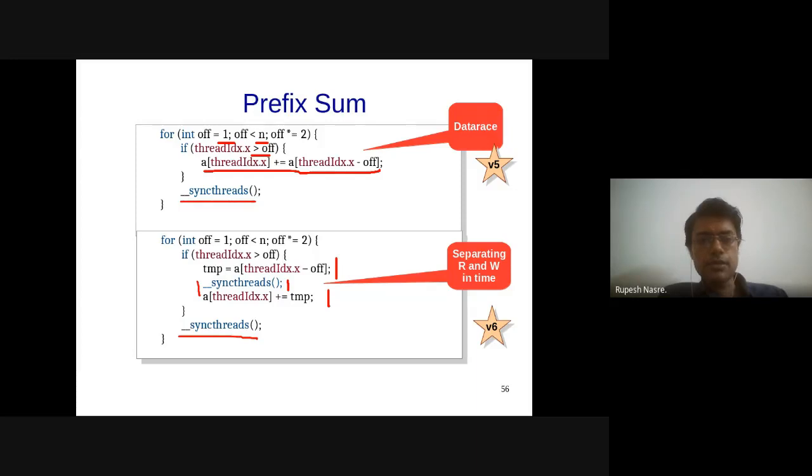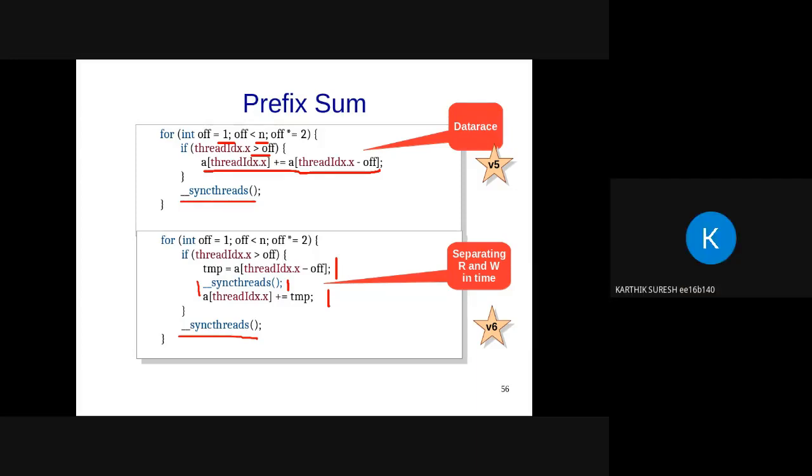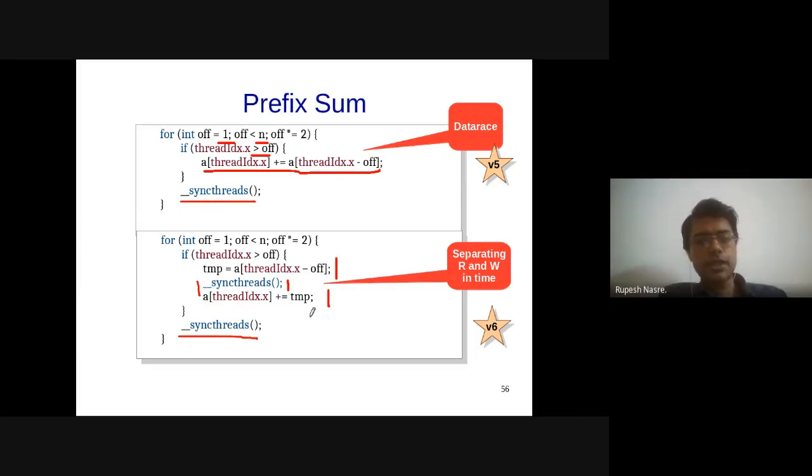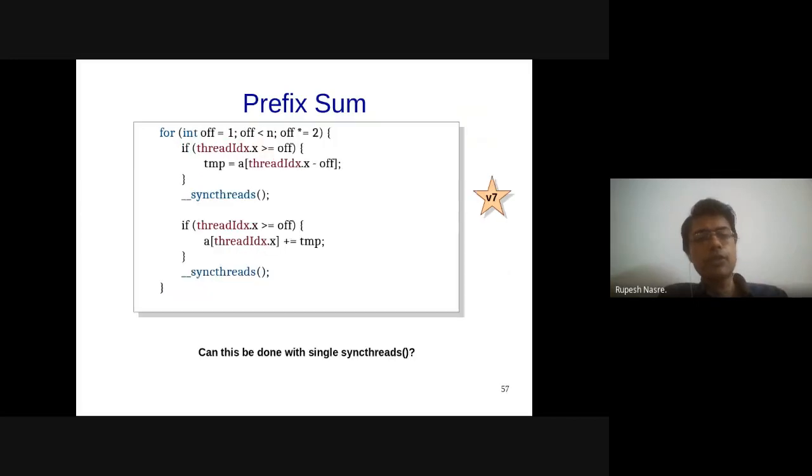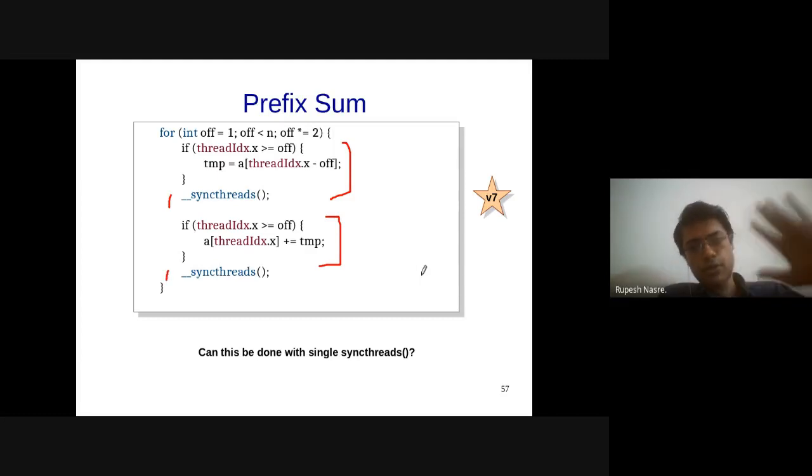Is this okay? Any suggestions on this one? Sir, here we should close the if statement, then put the sync threads, and then again write an if statement, right? So what Suresh is suggesting is that this sync threads has gone inside the if condition. That is not something we really want. So we would like to separate that out, and that becomes the code like this, where the condition gets repeated here, and then we have sync threads here and sync threads here. So this is going to make sure that this code actually computes the prefix sum.